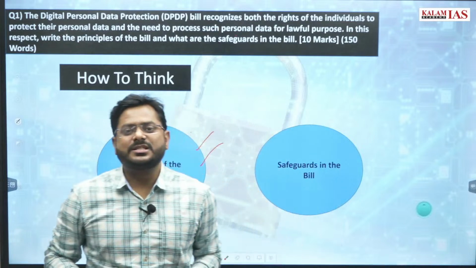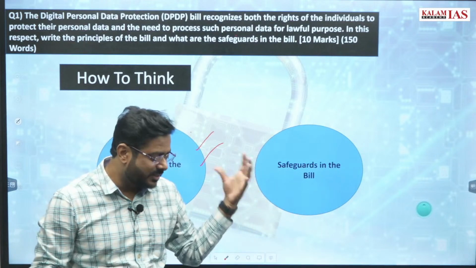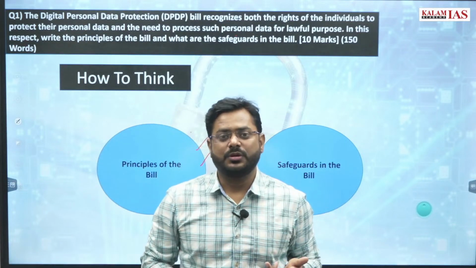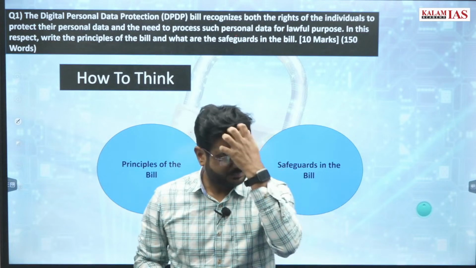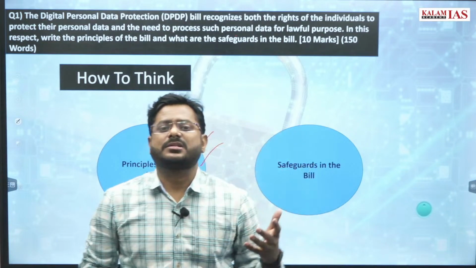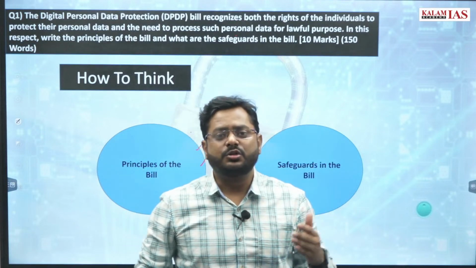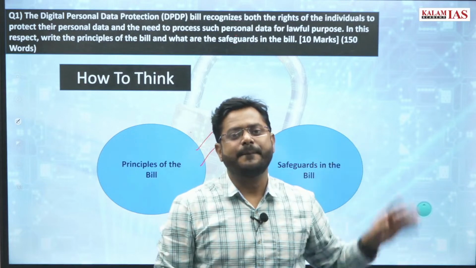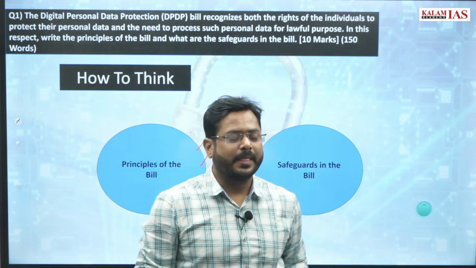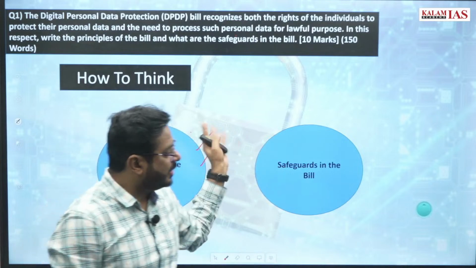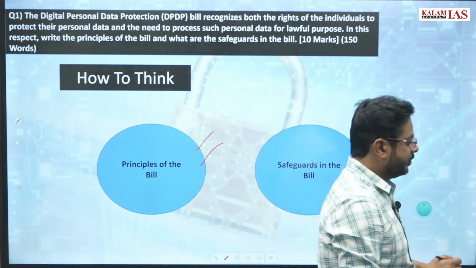And there are several safeguards in the bill. For example, what this data fiduciary will do, right? Plus, what are the other safeguards related to children, related to other citizens of India. So all those safeguards you need to write in the second part of the question, right? So this will cover your main body, right?